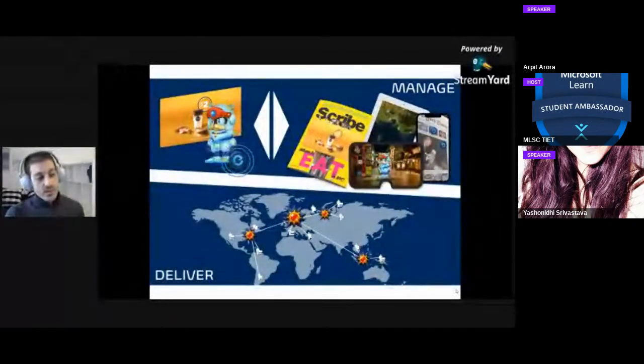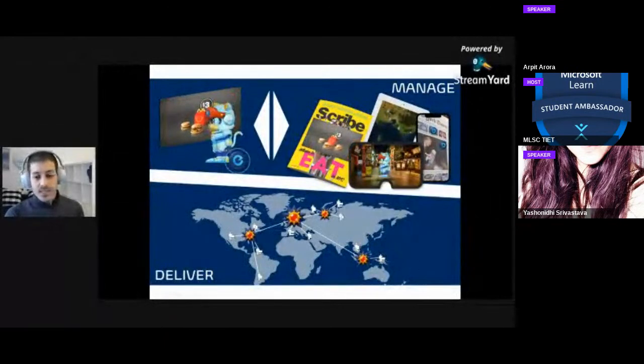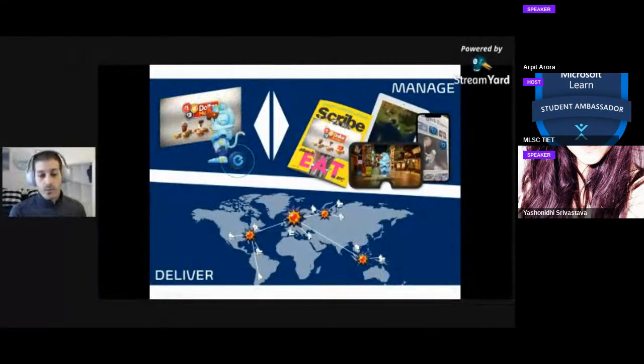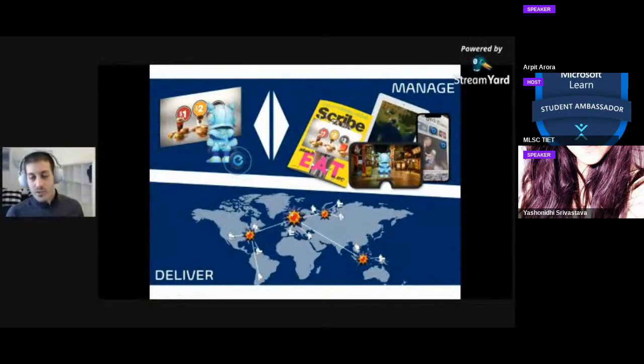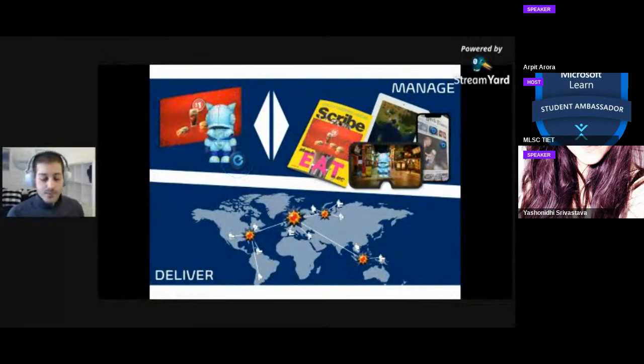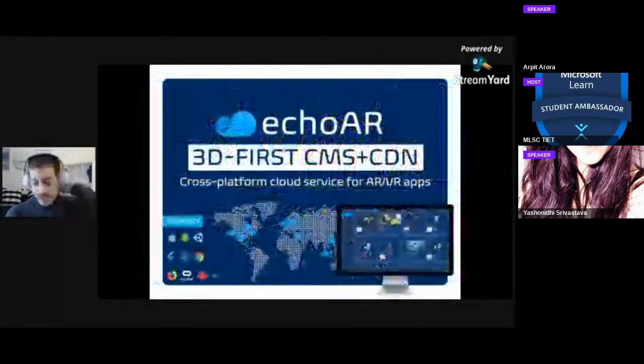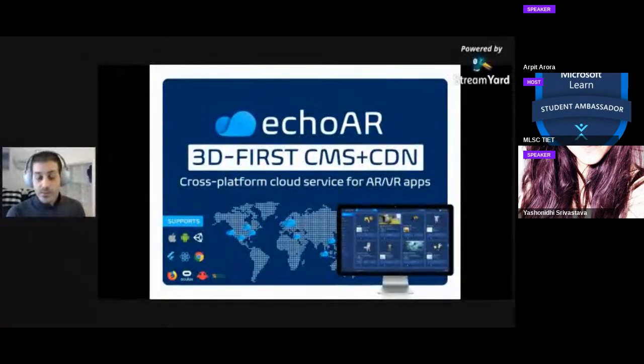And what's interesting here is this bi-directional connection between content and data, as opposed to web or mobile, where you as a user can't move an image or a video on a website. You can definitely move a 3D couch across the room, and that needs to be updated on the cloud. So this is basically what we've built, this content management system and delivery network that is specific for 3D.